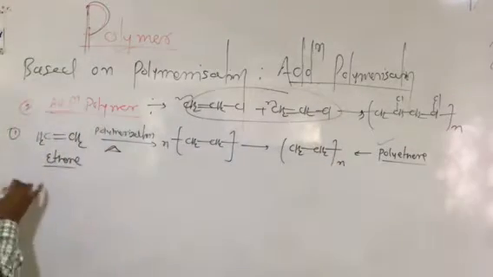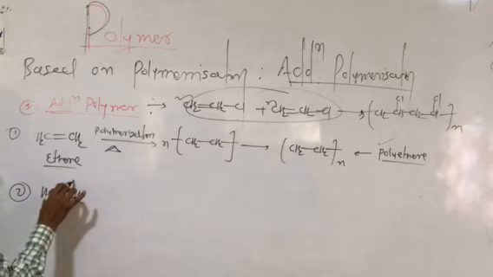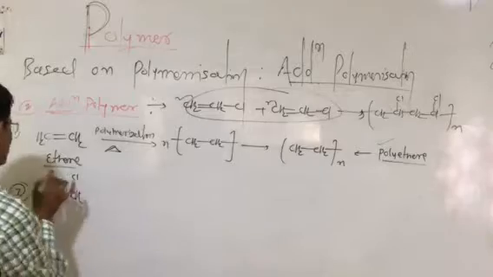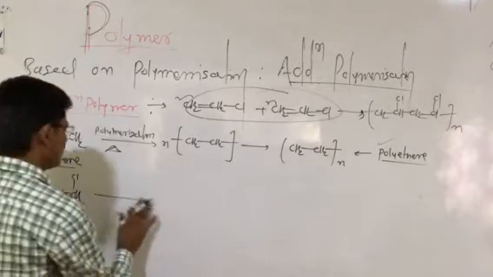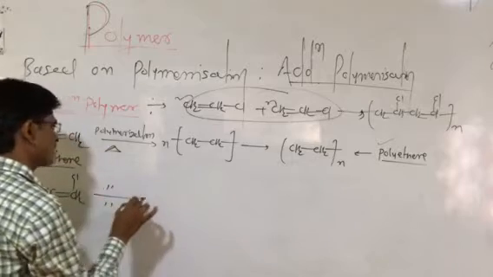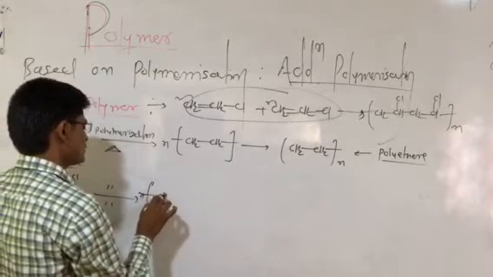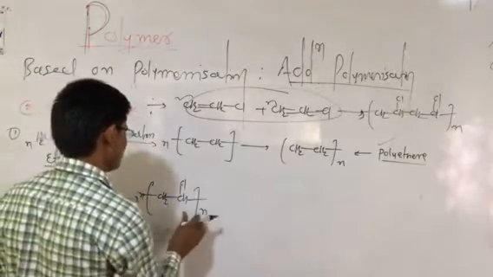Okay, the second thing is we are having this type of reactant molecule, CH2 double bond CH2, and we can take this as the reactant molecule with Cl as well. This is n number of molecules here, and this one is also n. In the first step, polymerization takes place. There is formation of n number of CH2CH, again here Cl, and this is nothing but n.